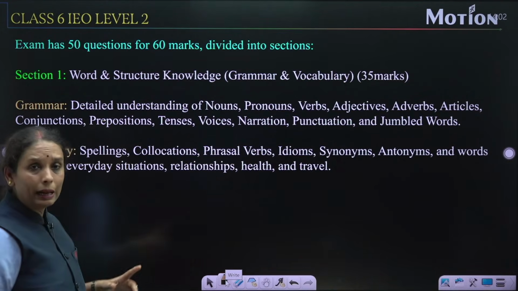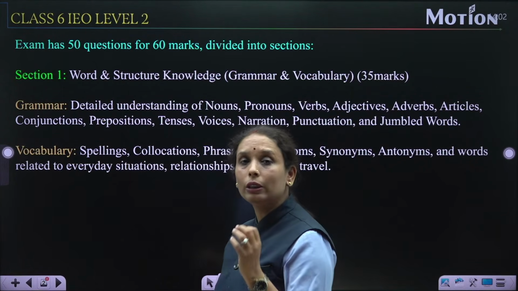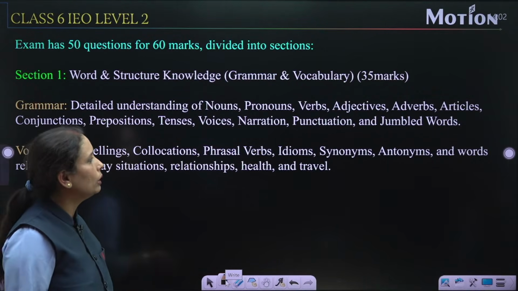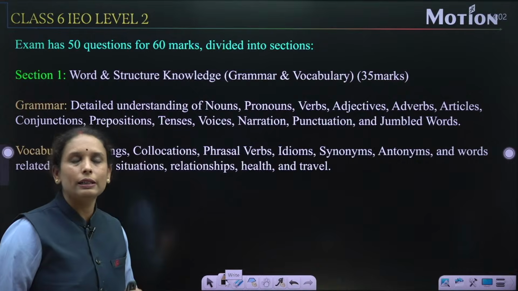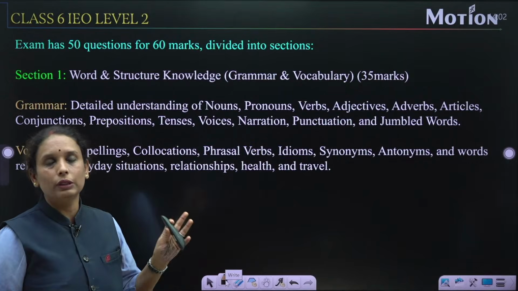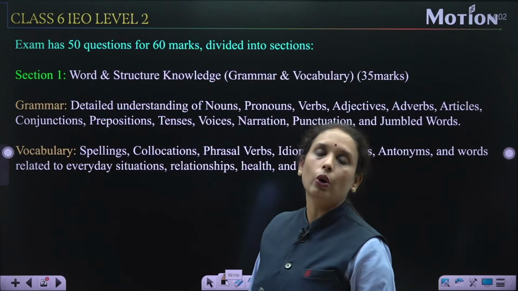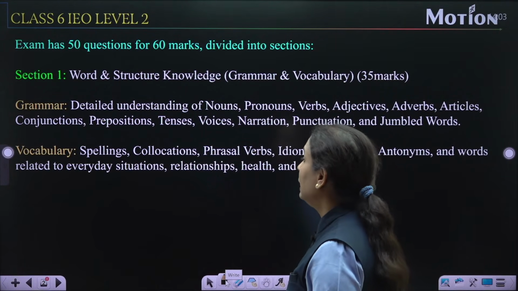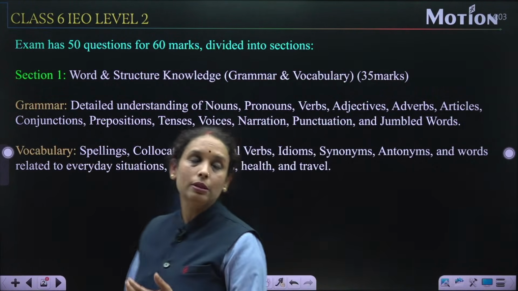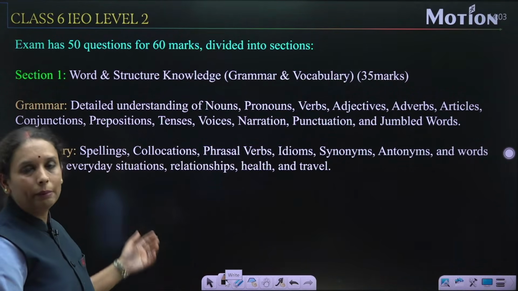Now, in grammar, what are the important topics that you need to learn? All the topics are important for this level: noun, pronoun, verbs, adjectives, adverb, articles, conjunction, preposition, tenses, voices, narration, etc. You need to learn all of this very well. The next important part of the Olympiad is vocabulary. Vocabulary includes spellings, collocation, phrasal verbs, idioms, synonyms, antonyms, one word substitution, and lots of other words. All of this will come in this part.